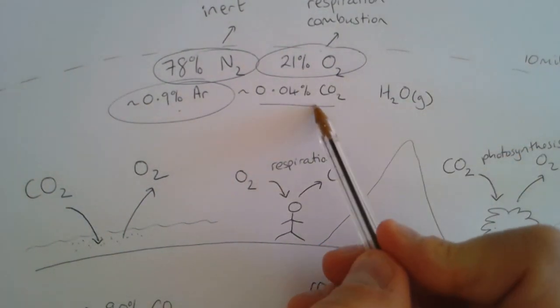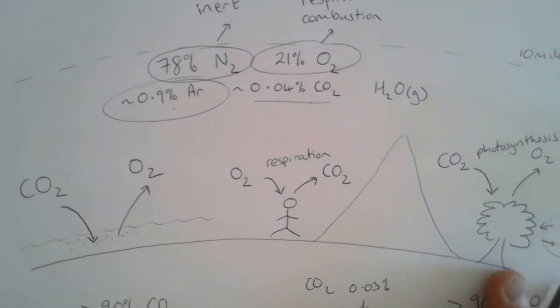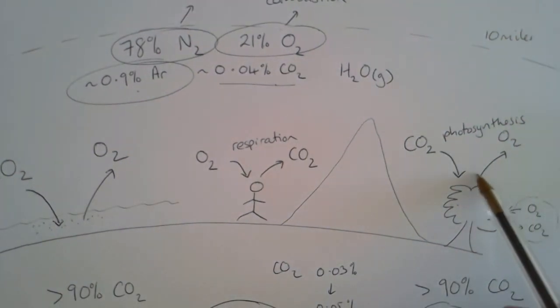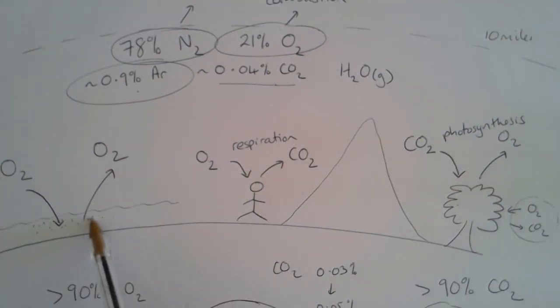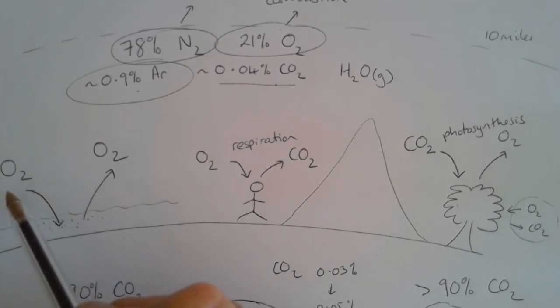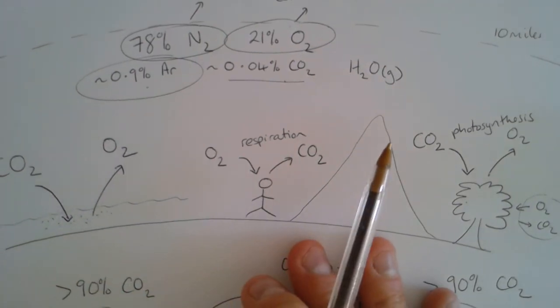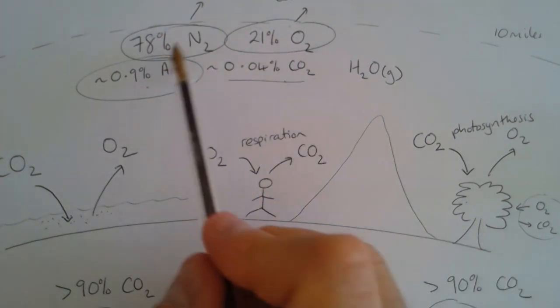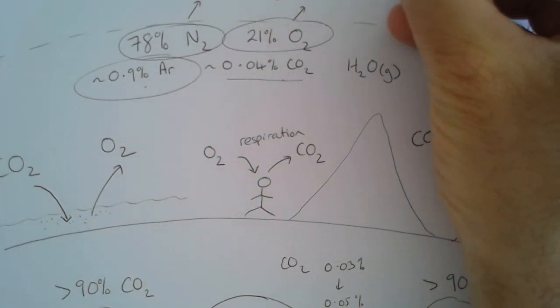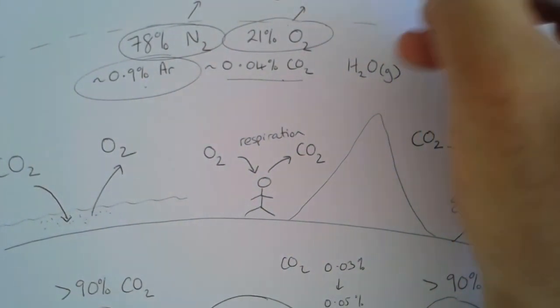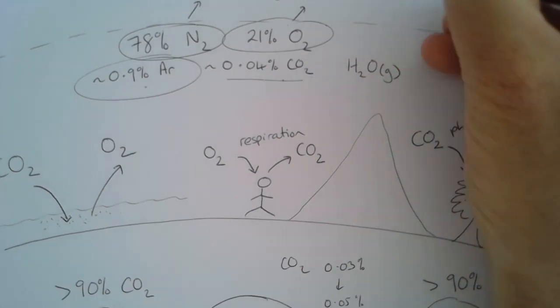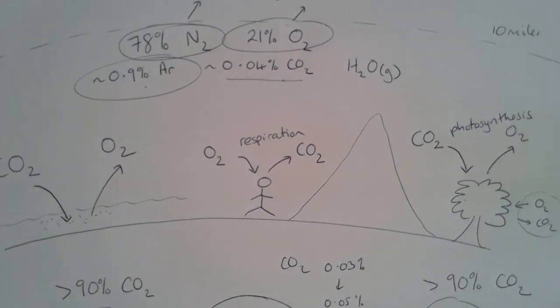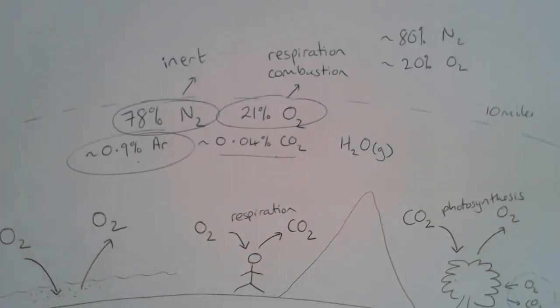The reason it has a small amount of carbon dioxide is because photosynthesis, both in plant life and in phytoplankton in the oceans, takes in carbon dioxide and releases oxygen. In terms of these percentages, we can say it's approximately 80% nitrogen and approximately 20% oxygen. So 4/5 nitrogen and about 1/5 oxygen. Thank you very much.